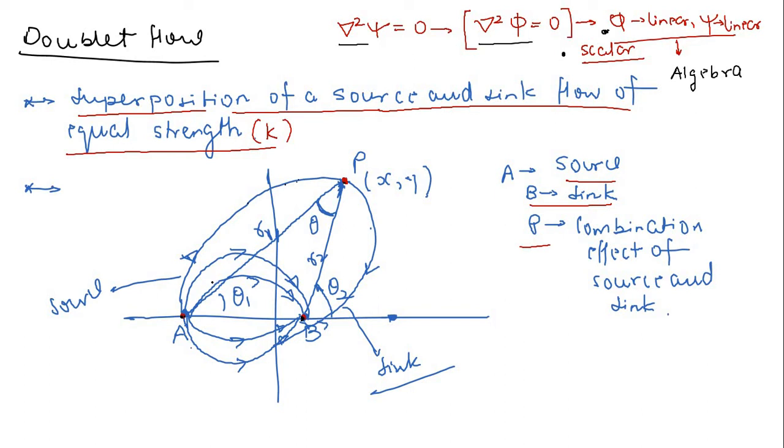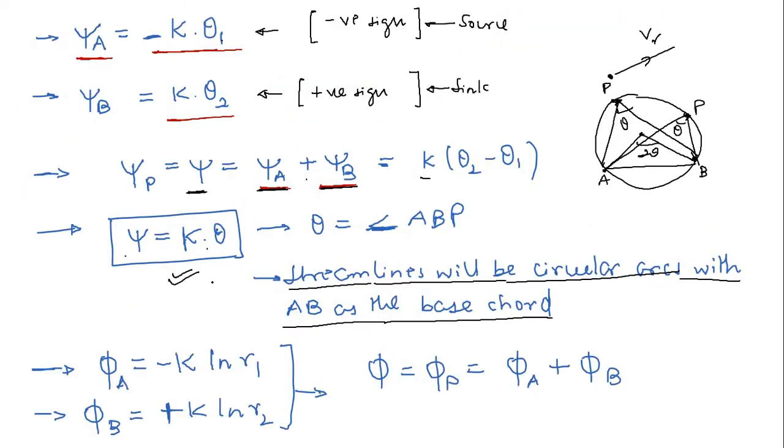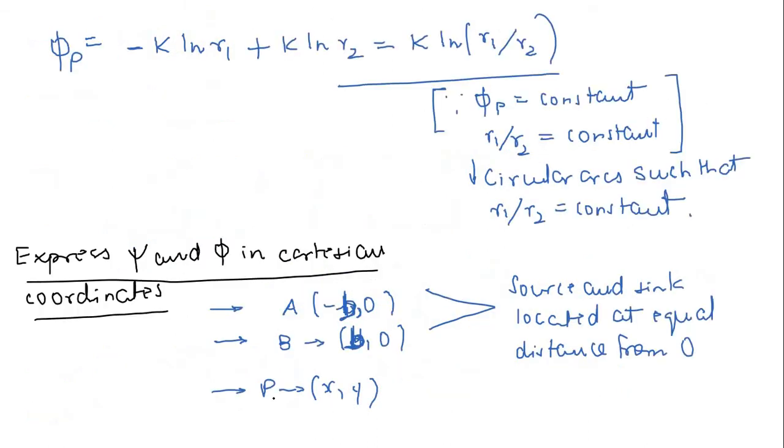So what about equipotential lines? Now equipotential line is very easy. Again we will go back to our previous equation. We know that phi A is equal to minus k ln r1, phi B is equal to plus k ln r2. Now it is very obvious that you have to again superimpose these two. So minus k ln r1 plus k ln r2, finally you will have k ln r1 by r2.